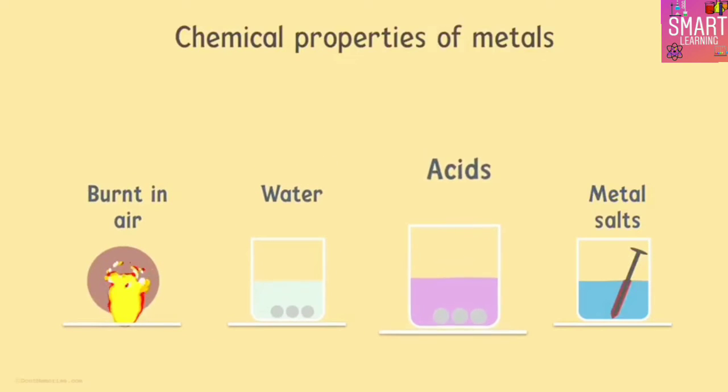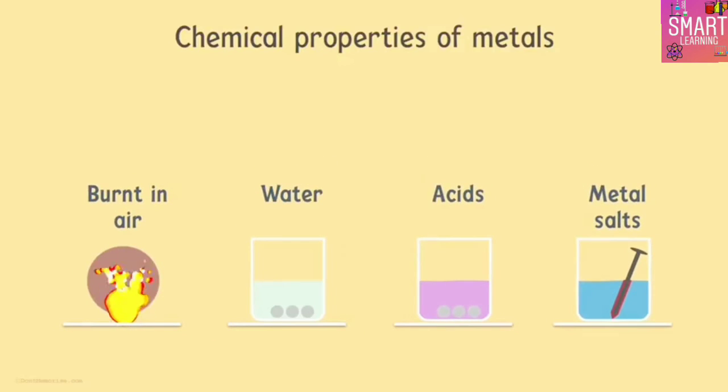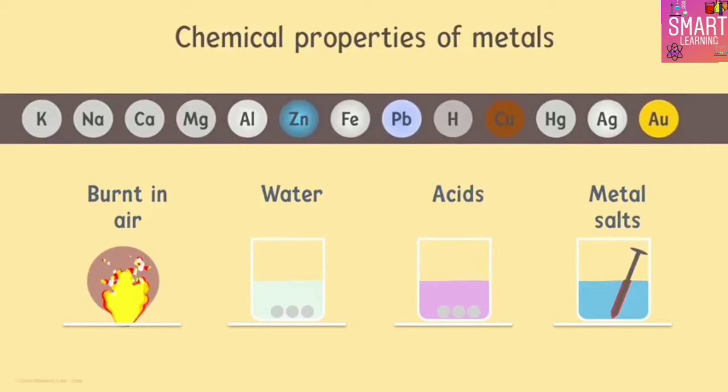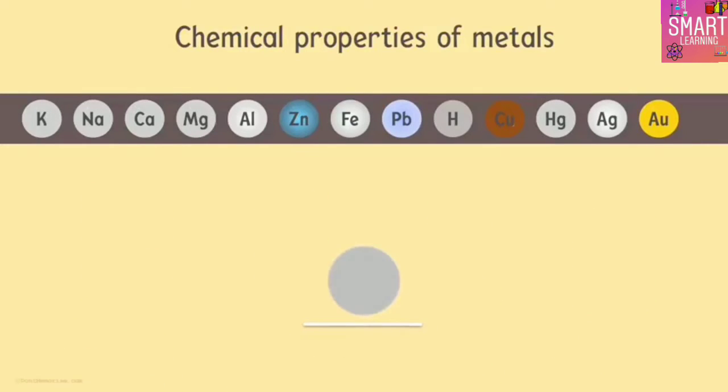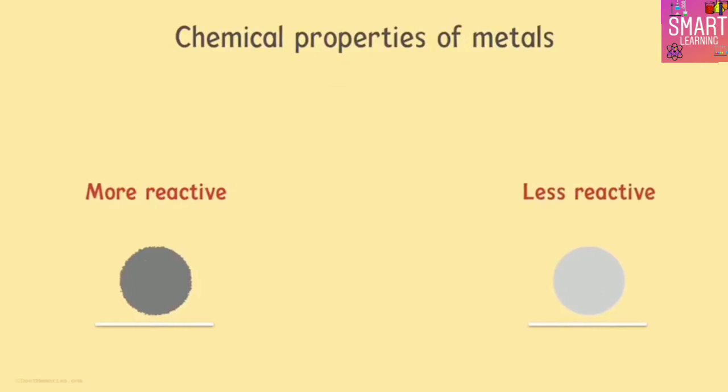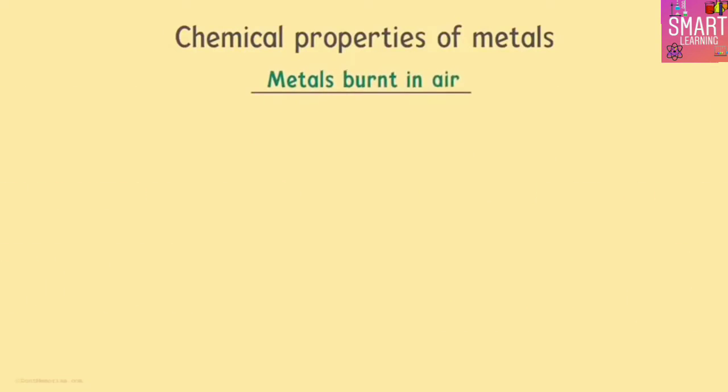Now, in all these four categories, just one simple thing we will do. We will look at how reactive the metals are. If the metals react easily, be it with oxygen or air or anything else, we say that they are more reactive. When it is more difficult for them to react, we say that they are less reactive. Let's focus on the first category, metals burnt in air.